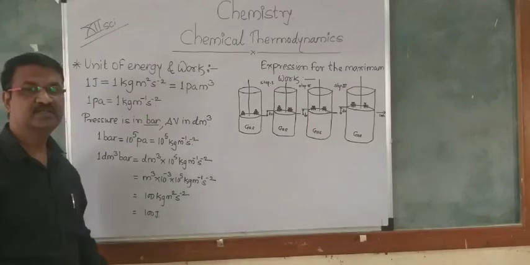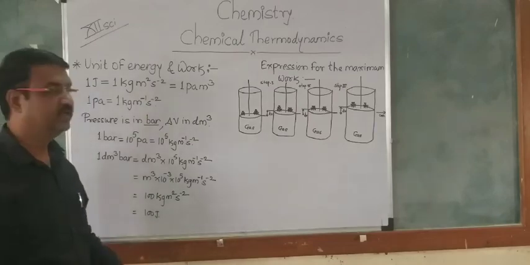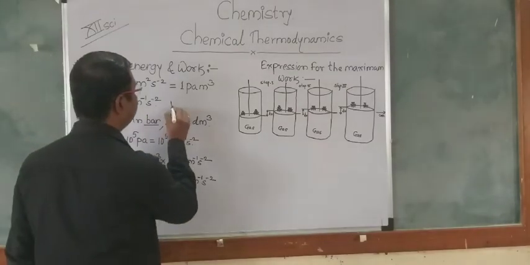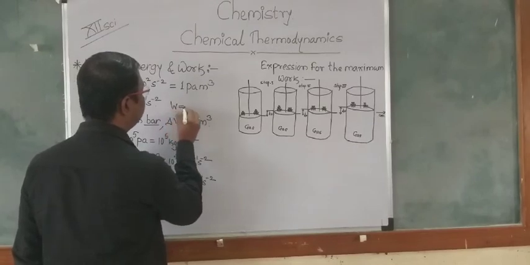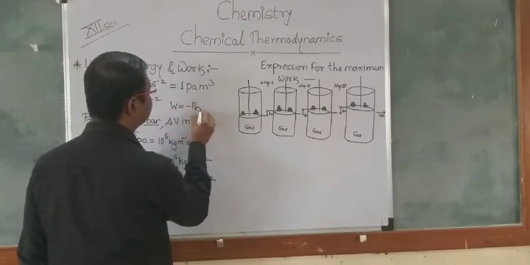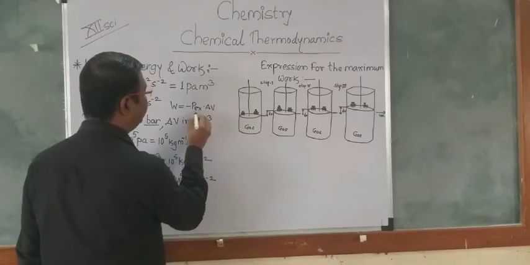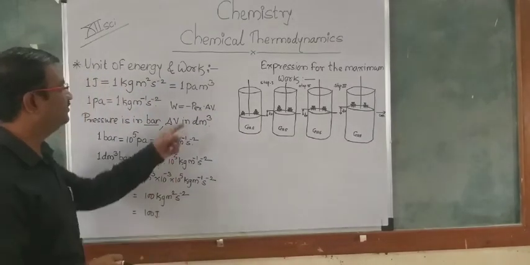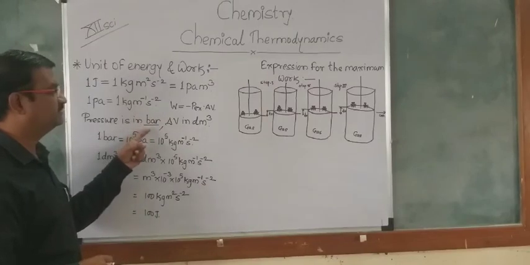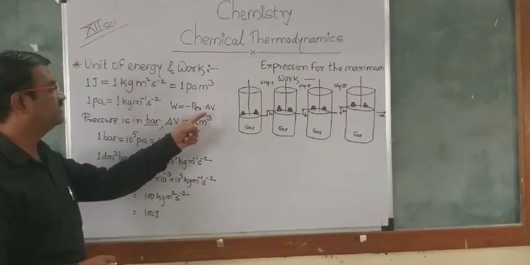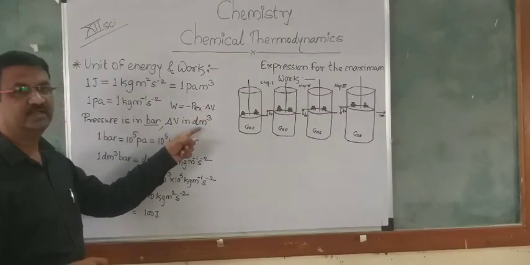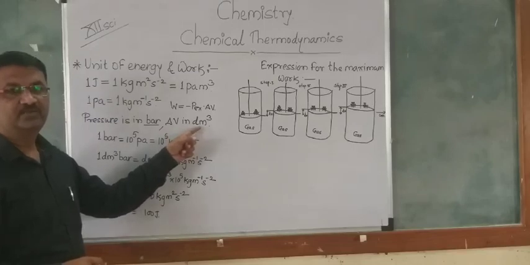But when we consider the equation W, the work, equals minus P_ex into delta V, the pressure will be indicated in bar, and delta V, the volume, is indicated in dm3.